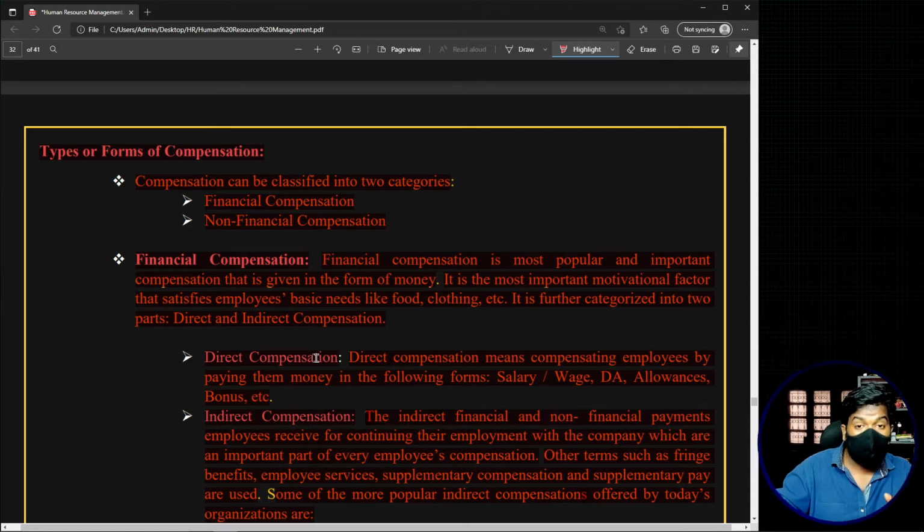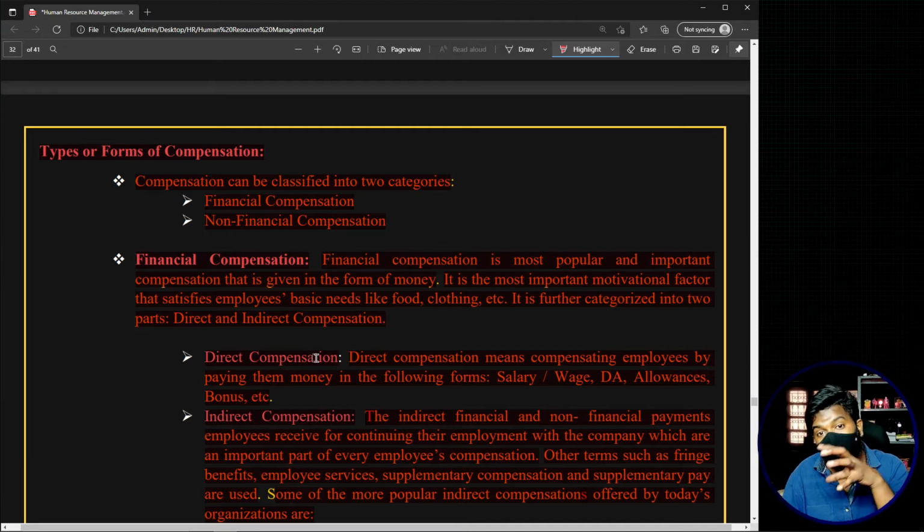Now this topic, the types or forms of compensation, means that within all the components you see in a salary slip, some are direct monetary payments given to the employees, and some are indirect monetary payments. All the components directly related to the financial part come under financial compensation.